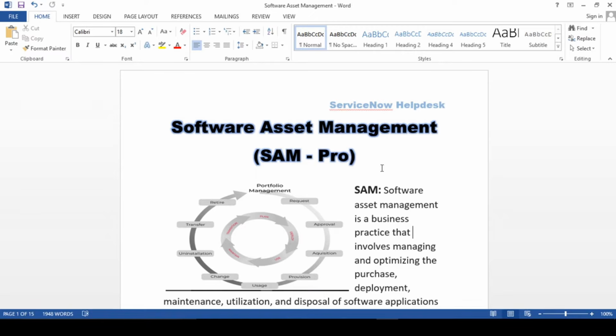If you are skipping it, then definitely you are not going to learn anything about software asset management, because I'm going to talk about many things in this, because there are many modules involved. We will be talking about license management, contract management, and we will touch a little bit on discovery, and how we can deal with software asset management.